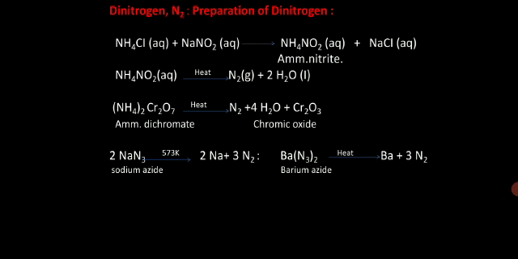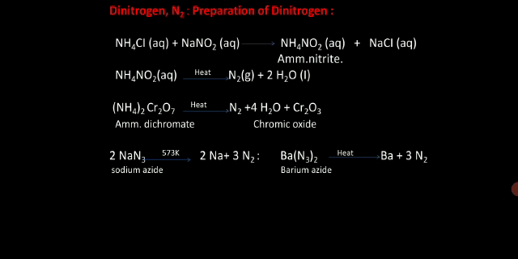It occurs in the free state as well as in the combined state. In the combined state we get it in the form of KNO3, NaNO3, ammonium salts and so on. In the preparation of nitrogen, ammonium chloride reacts with NaNO2 and gives NaCl, H2O and N2 gas. Along with N2, small amounts of nitric oxide and nitric acid are also formed in this reaction, but the nitrogen thus obtained is purified by passing the evolved gas through aqueous sulfuric acid solution containing potassium dichromate.